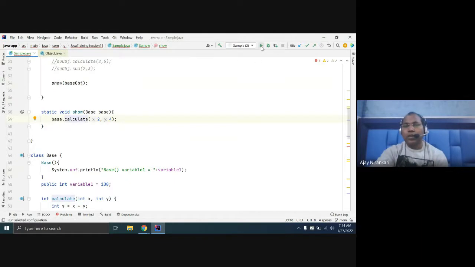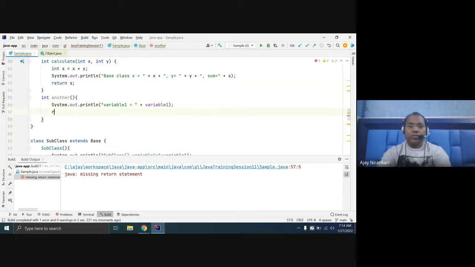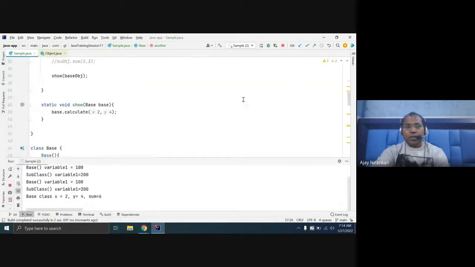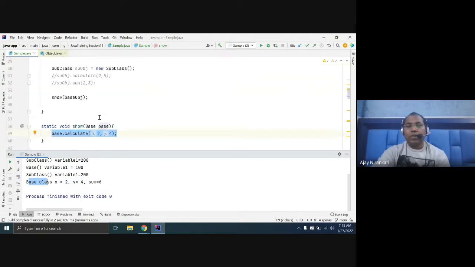Okay, if you run the output, what is the problem? So, return missing. So here, what happened? This function is invoked: you pass 2, 4 and you are getting a sum. This comes from your base class. Is it?